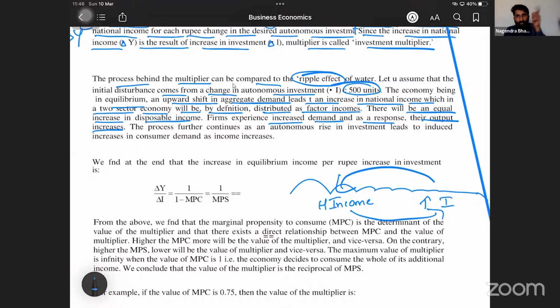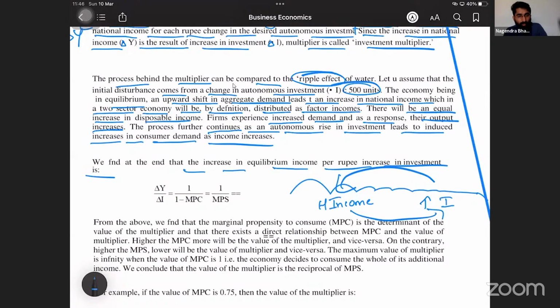So that keeps rotating. The process further continues as an autonomous rise in investment leads to an induced increase in consumer demand as income increases. We find at the end that the increase in equilibrium income per rupee increase in investment is delta Y divided by delta I.